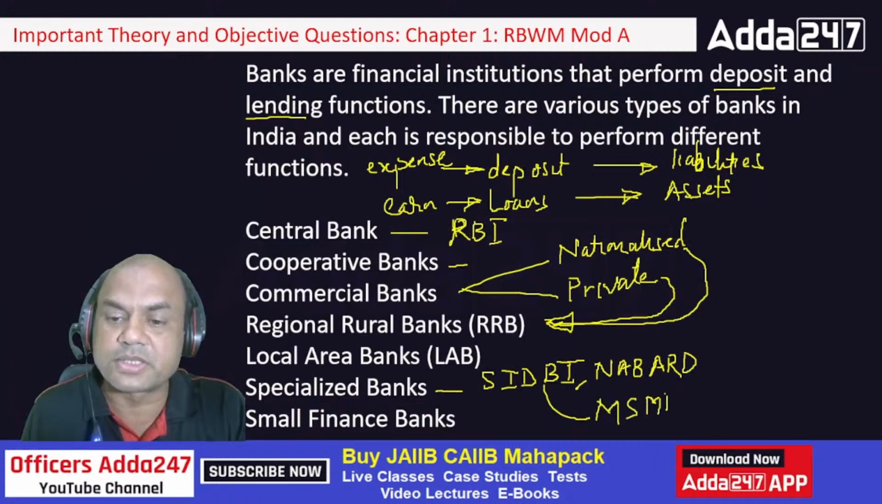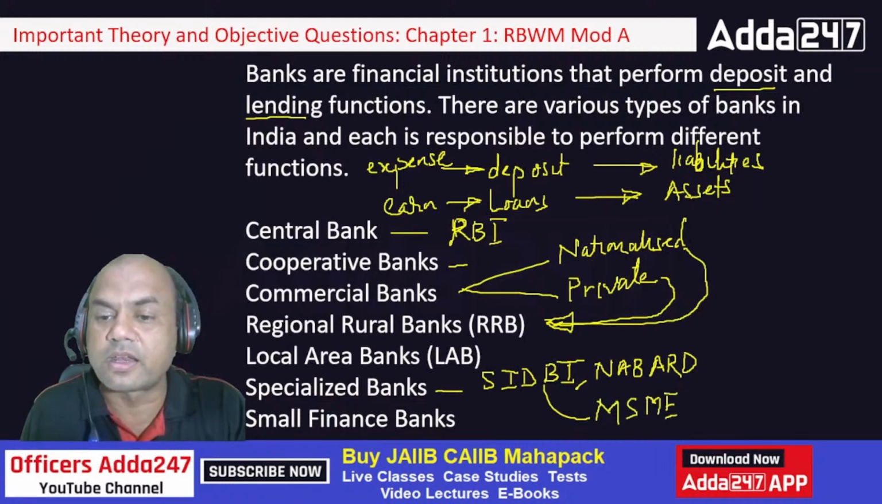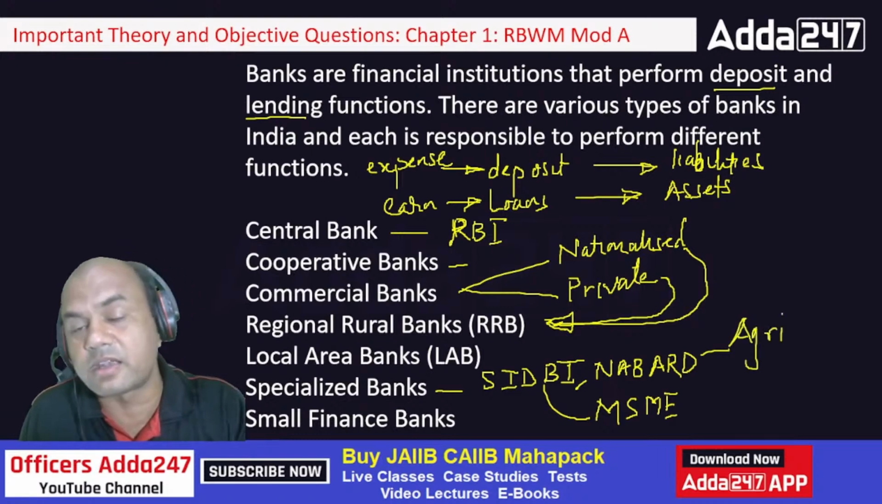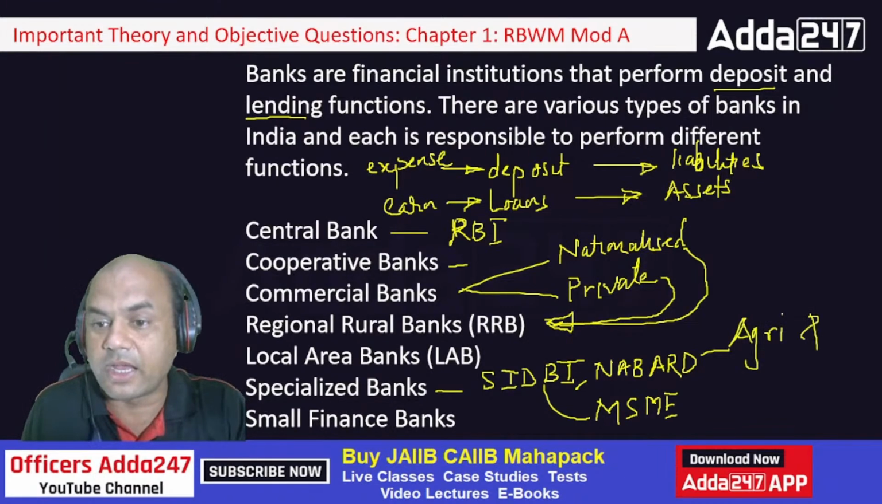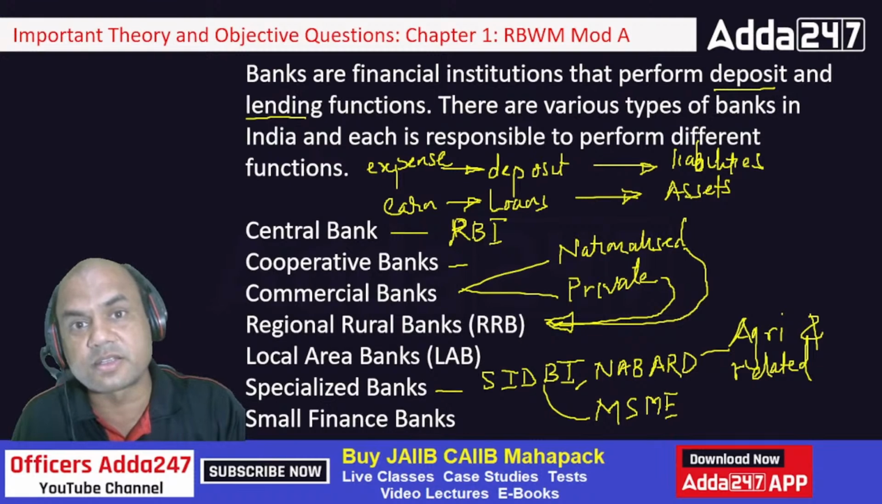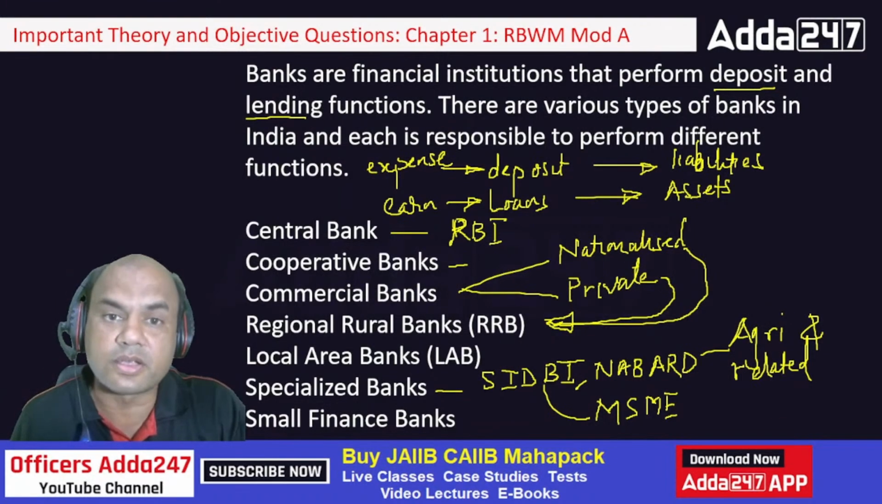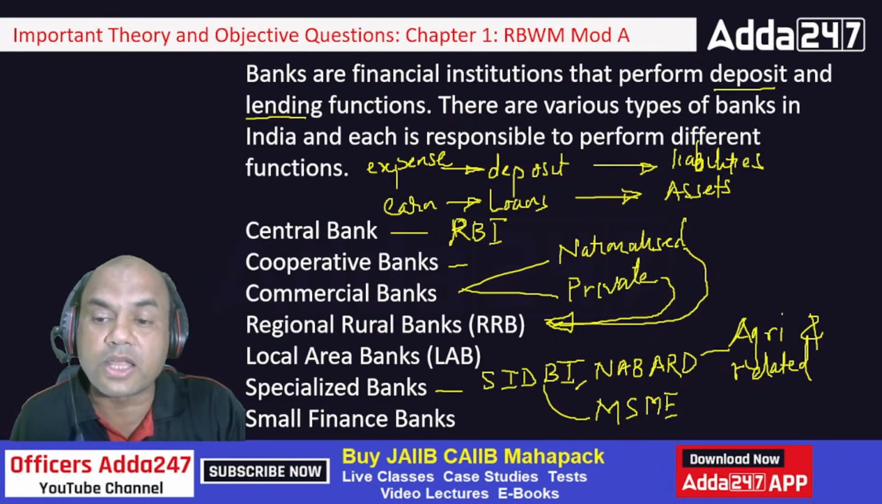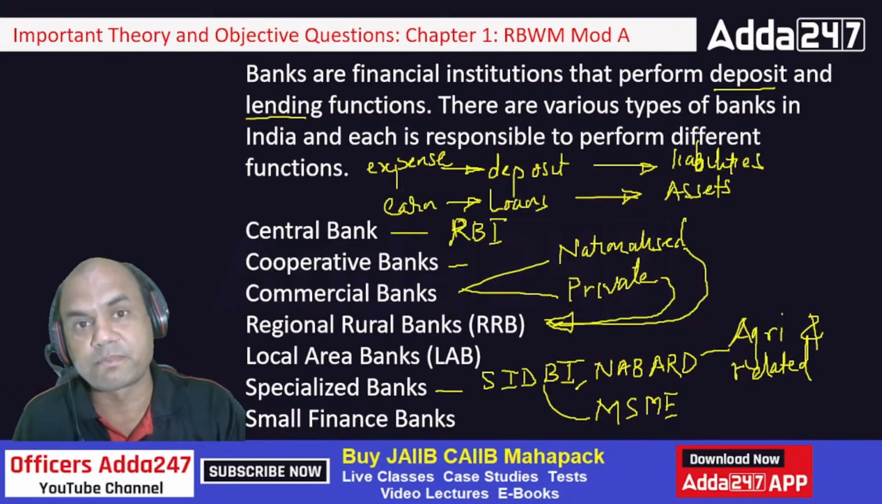SME, right? That is MSME. And NABARD is for agri. Agri and related, not only agri, because related is also an important word. There are many industries in overall India which are not agri, but they are related to agri.